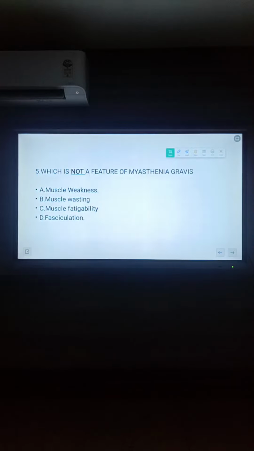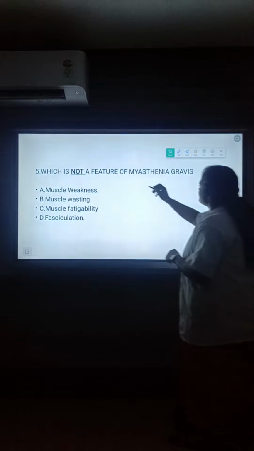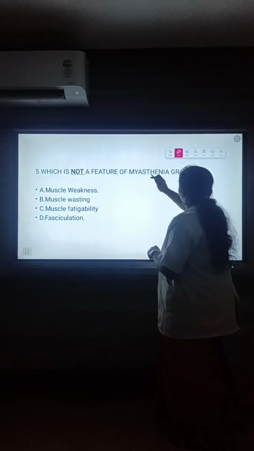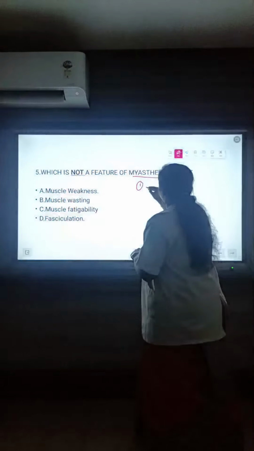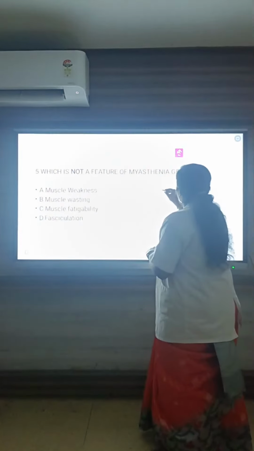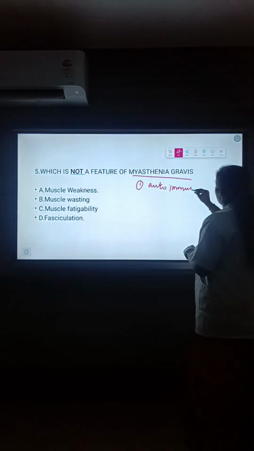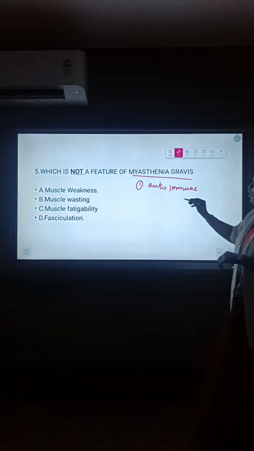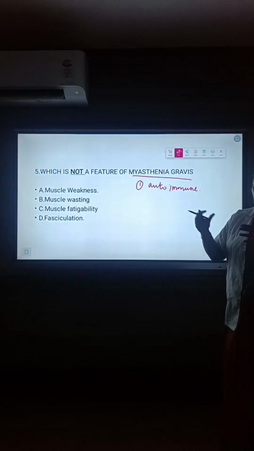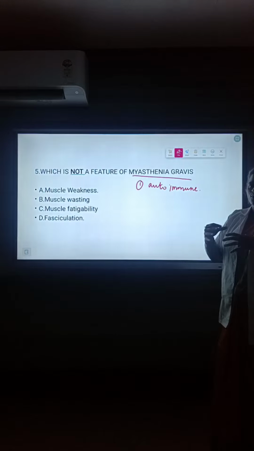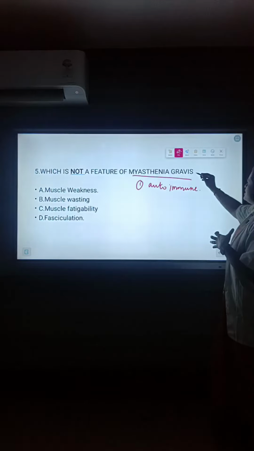So let me give a clear explanation of myasthenia gravis. It is an autoimmune disorder. What is autoimmune? The body produces antibodies against its own antigens. So that is myasthenia gravis. Gravis means weakness.